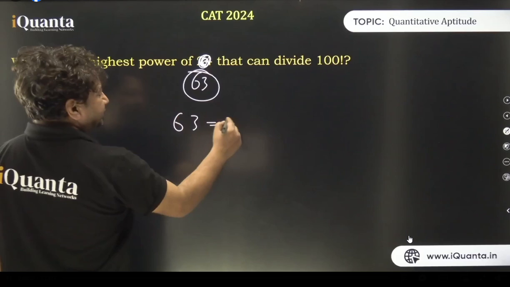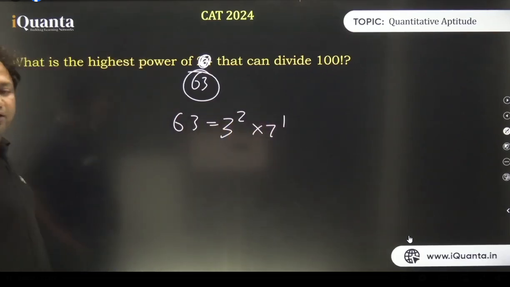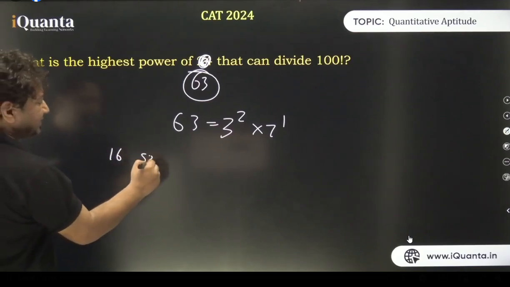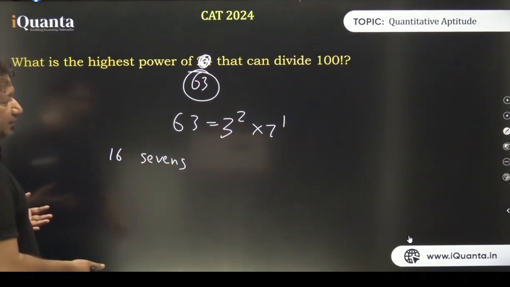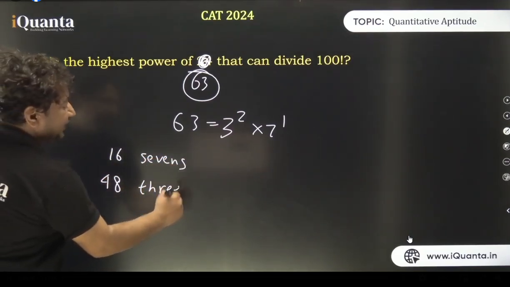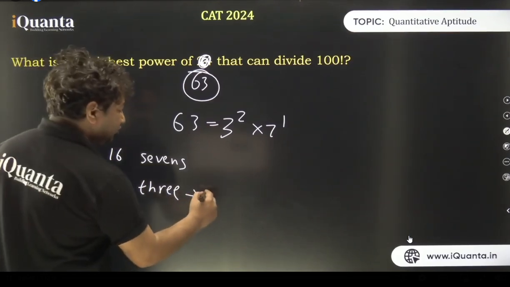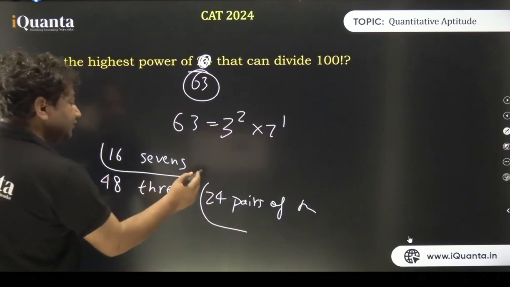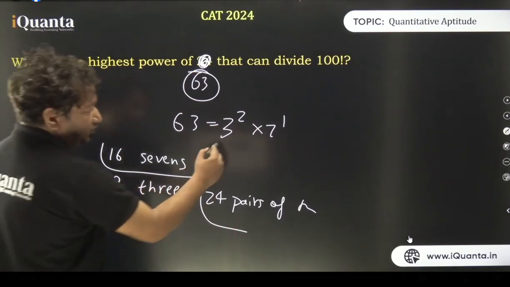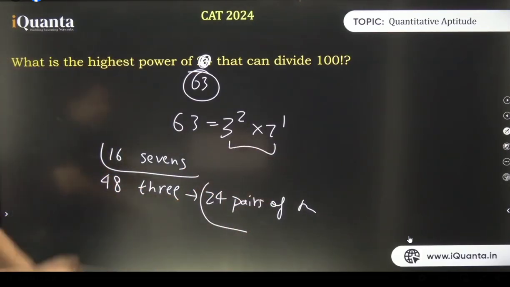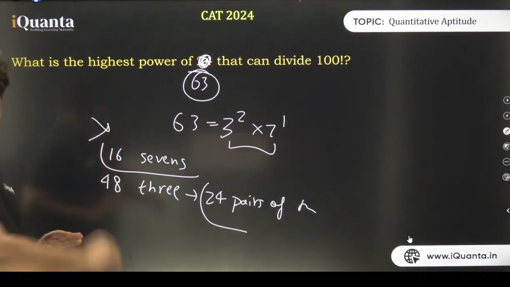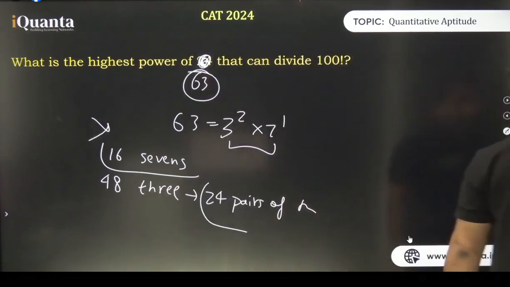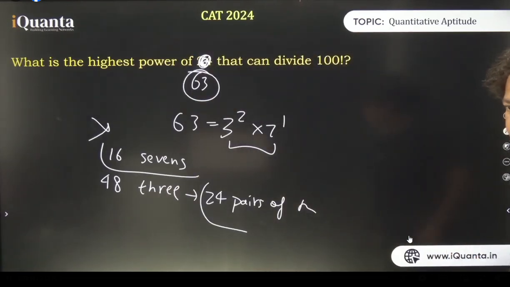63, what is 63? 3 squared multiplied by 7 to the power 1. Alright, so this example will clear everything. How many 7s do we have? We had 16 7s, that is what we counted earlier as well. And how many 3s do we have? We have 48 3s. But we don't need 3, we need a pair of 3, okay, which translates into 24 pairs of 3. Is that clear? So 24 here, 16 here, which one is less? 24 by 3, 16, 7. So overall, this group can be formed by pairs of 3 and 7s. Only 16 groups can be formed. Now it is clear to everyone? Alright, clear to all? Any doubts?